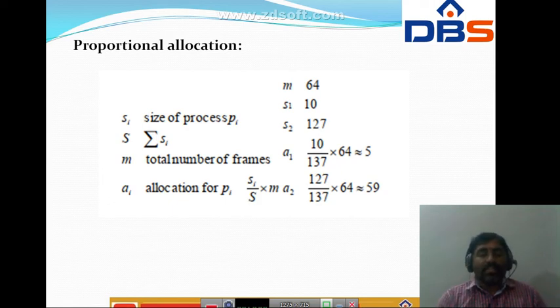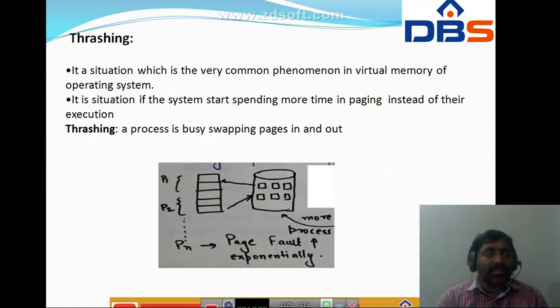Next, coming to the next concept, thrashing. So what is meant by thrashing? It is a very common phenomenon in the virtual memory of an operating system. We can say it is a situation where the system starts spending more time in paging instead of execution. Simply, thrashing is when a process is busy swapping pages in and out. For example, we have main memory and secondary memory. In the secondary memory, the process is stored in the form of pages, and these pages are swapped in and out based on demand.